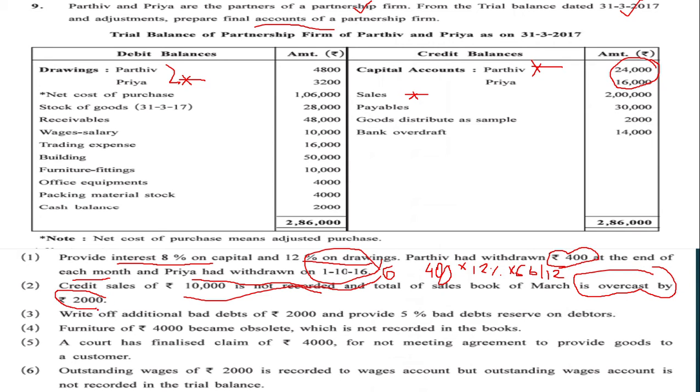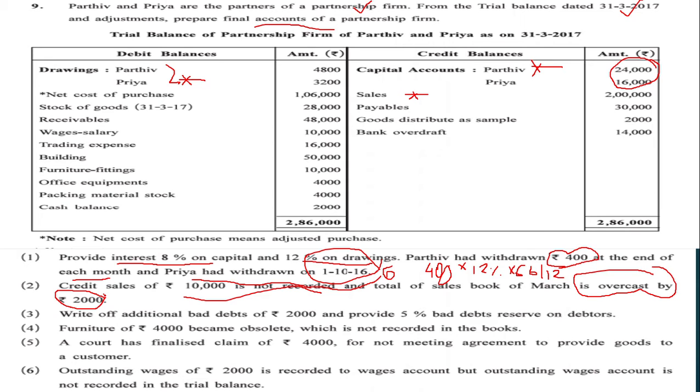Now students, pay attention. What is the meaning of overcasting? Mane, there must be some kind of error in totaling of the sales book. Now, can this be the case that if there is an error in the totaling of the sales book, there will be an error in the totaling of the debtors also? No. Then think about it. How will we be giving effect to this adjustment?